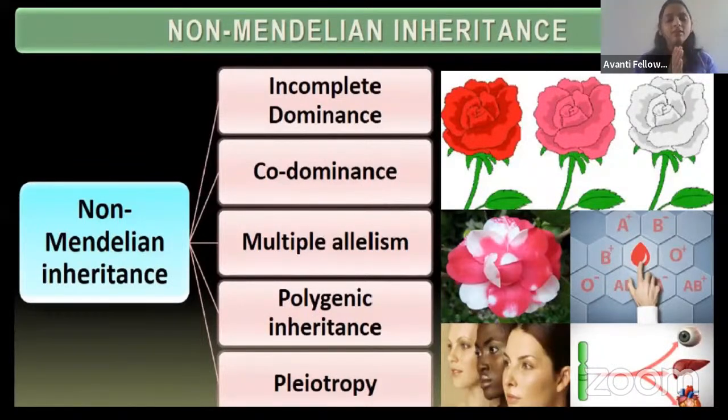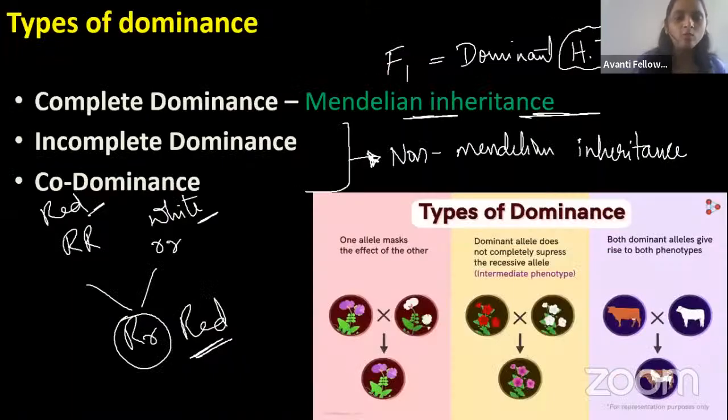Okay, fine. So whenever there is a difference between the Mendelian inheritance and the non-Mendelian inheritance, you have to remember that in the Mendelian inheritance, the phenotypic ratio will be different and the genotypic ratio will be different, right? When it comes to the non-Mendelian inheritance, the phenotypic ratio and the genotypic ratio will be the same, okay? And here we are going to get the intermediate progeny. When compared to the Mendelian inheritance, there is no intermediate. Remember these two things, very important. Fine, let us go one by one, okay?